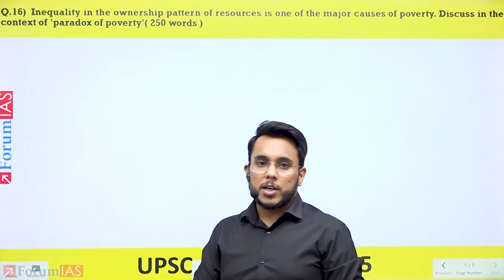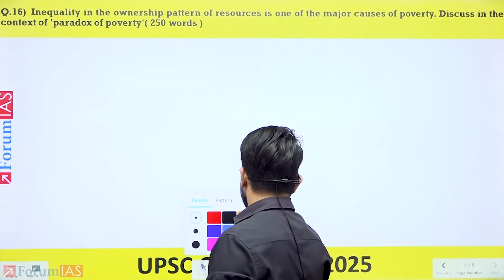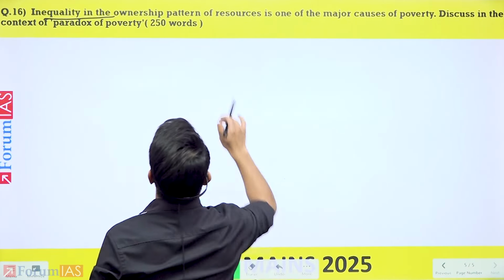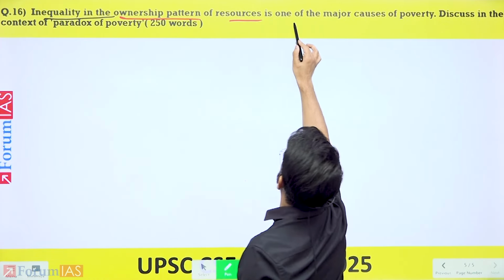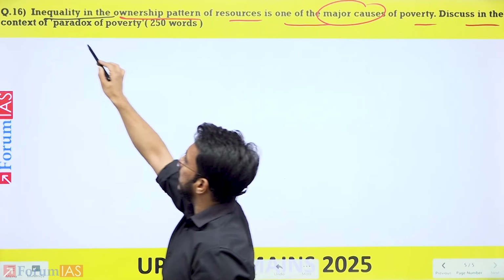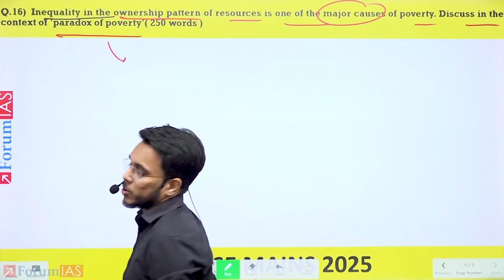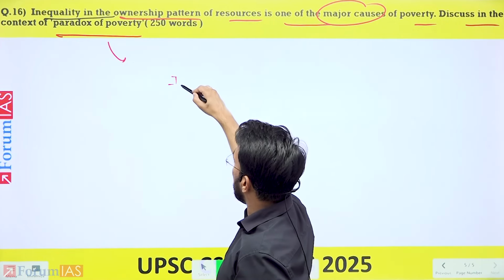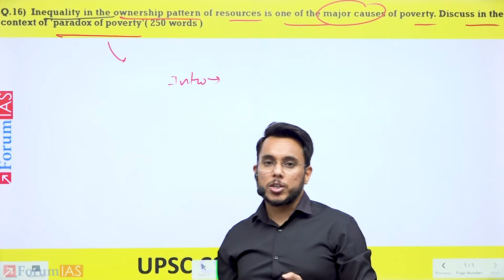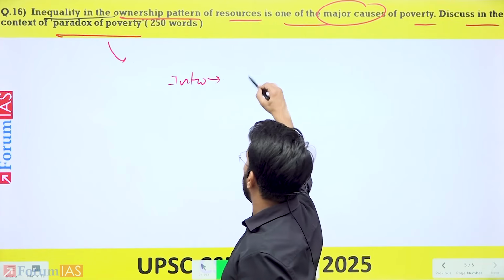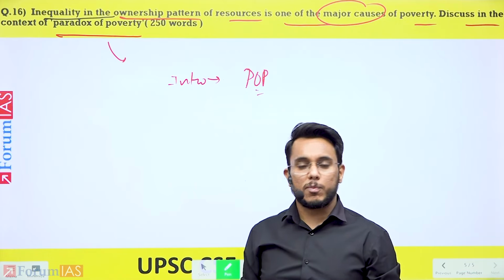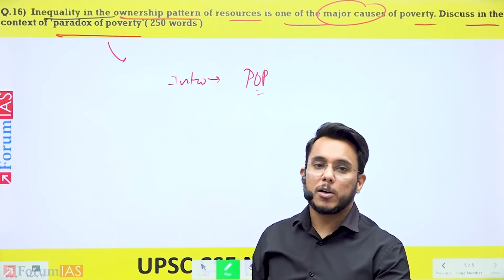Okay, so the next question that we have here is question number 16, which reads: inequality in the ownership pattern of resources is one of the major causes of poverty. Discuss in the context of the paradox of poverty. Now, first of all, the introduction part. In the introduction, what can we do? We can define the paradox of poverty, because the entire discussion is to be made in the context of the paradox of poverty. So that could be a good point to start with.